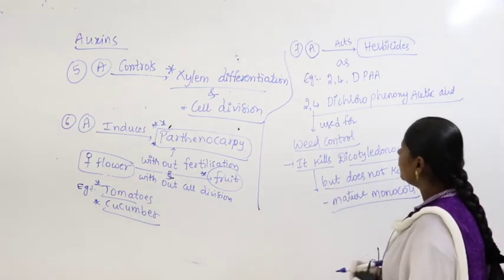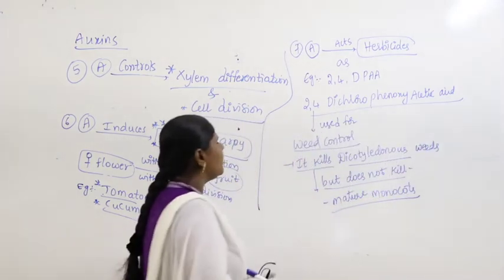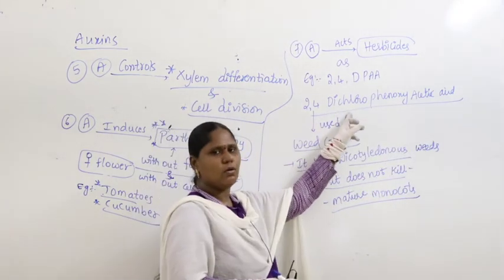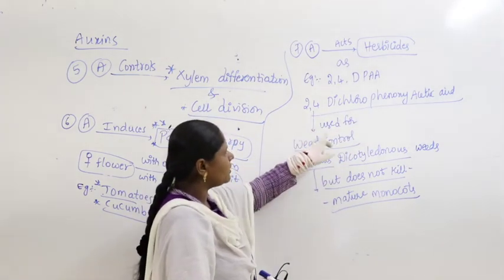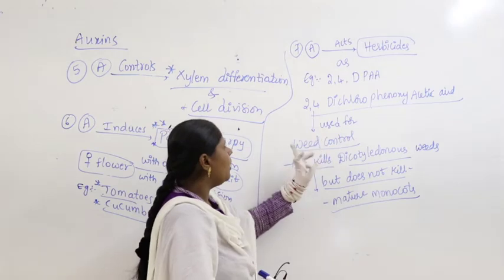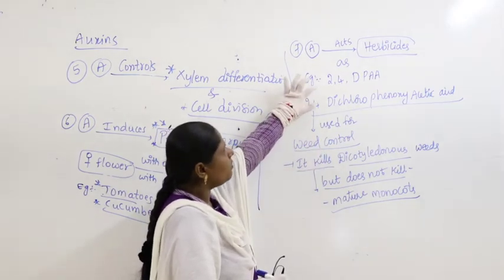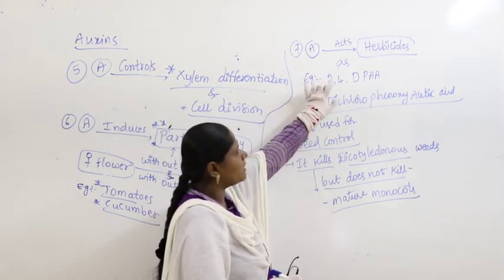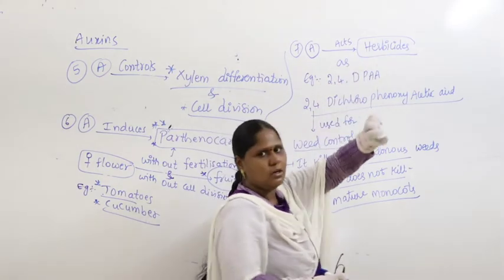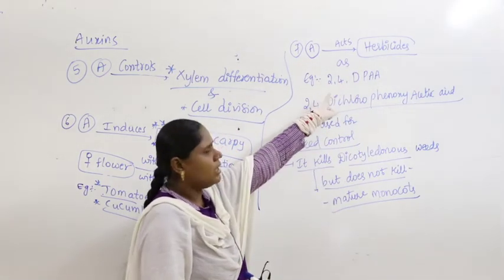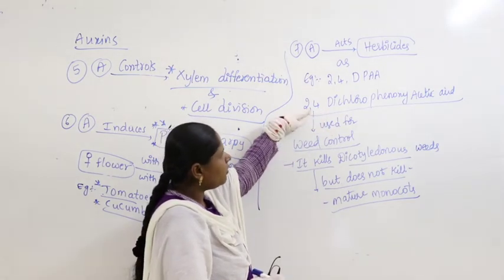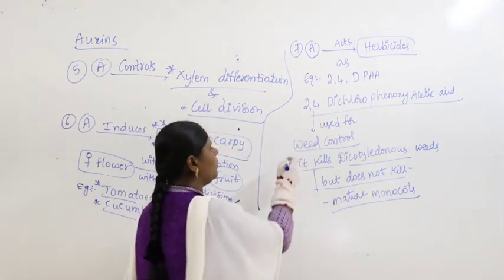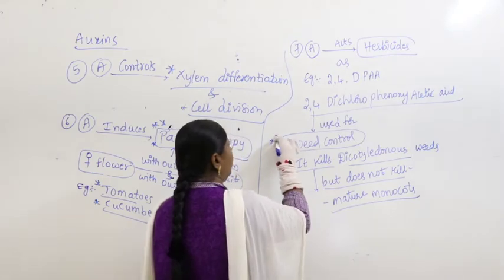What's the meaning of this? So 2,4-dichlorophenoxyacetic acid is used for weed control. Some component of 2,4-D is used to kill herbs. That's why it is also called herbicide. What are weeds?